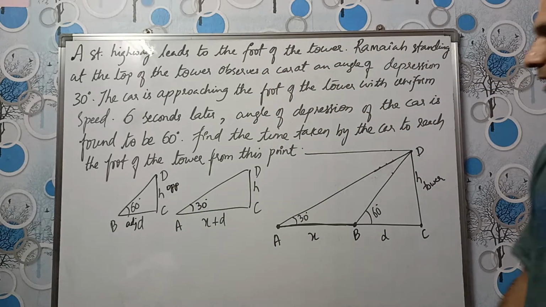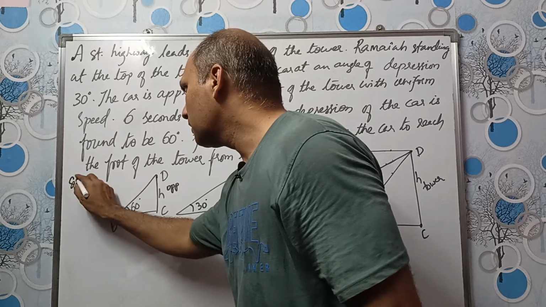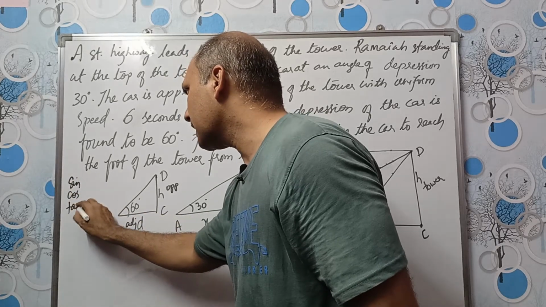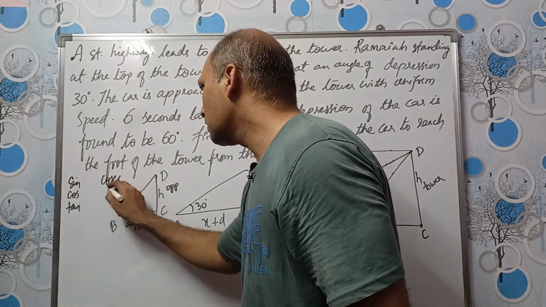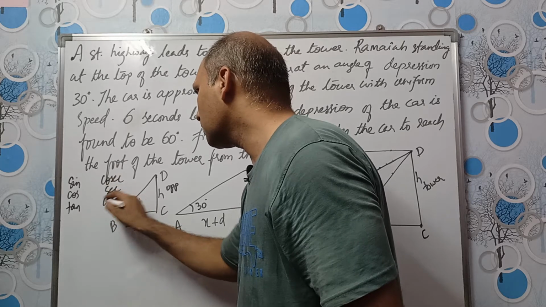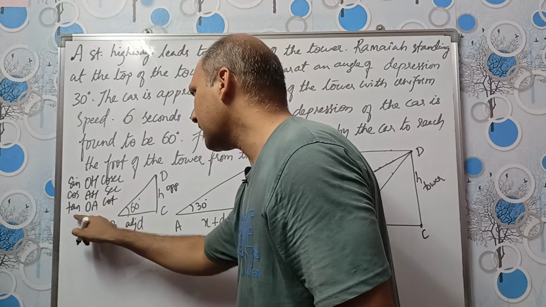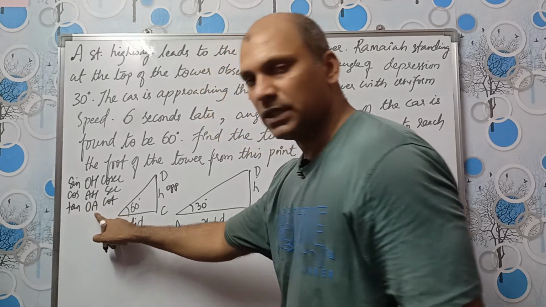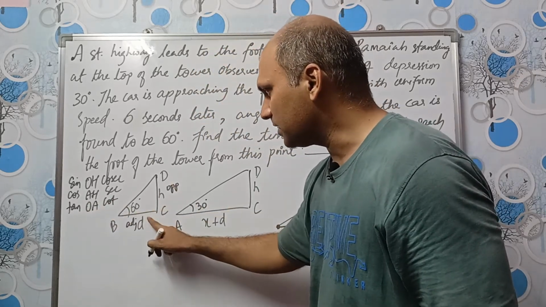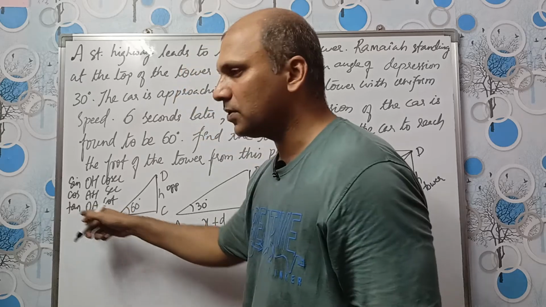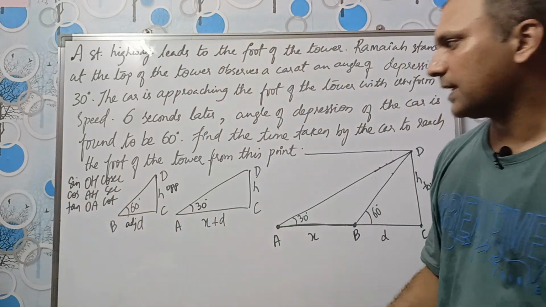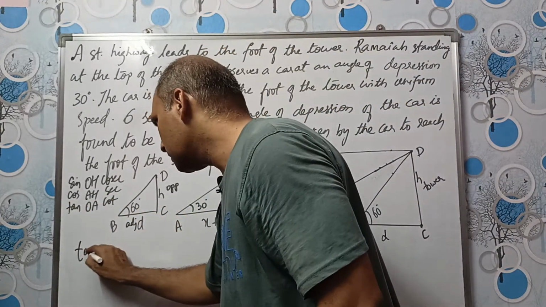Okay, where should I write that? Let me write here. Sine, cos, tan, cosecant, secant, cot, old hero and his old acting, tan, opposite divided by adjacent. So opposite divided by adjacent is in tan as well as in cot. We can either use tan or cot. We'll use tan.